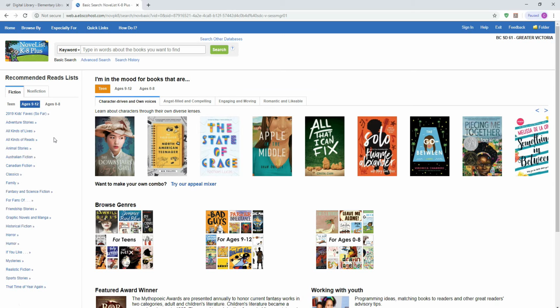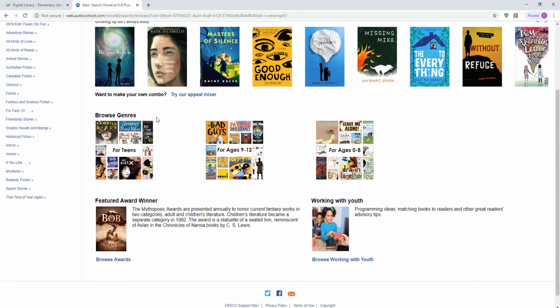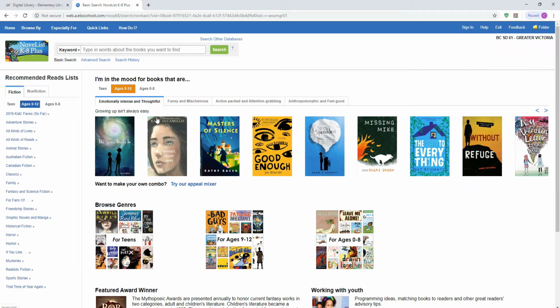Start off with the age range. You're in the mood for books that are, let's say your child is 9 years old. Select ages 9 to 12, and then you can go through all different kinds of ways of figuring out what a good book for your 9 to 12-year-old might be.